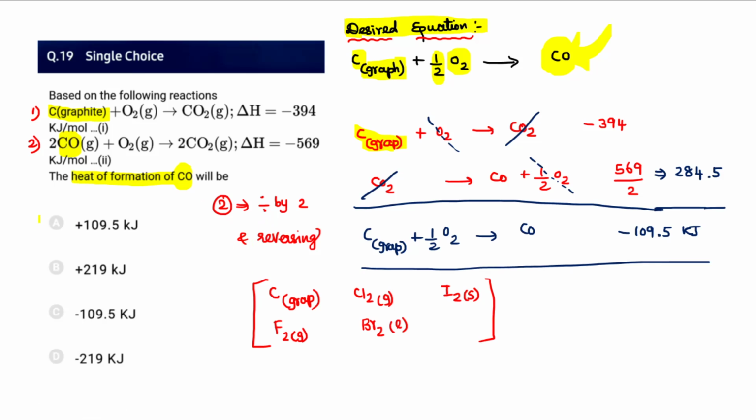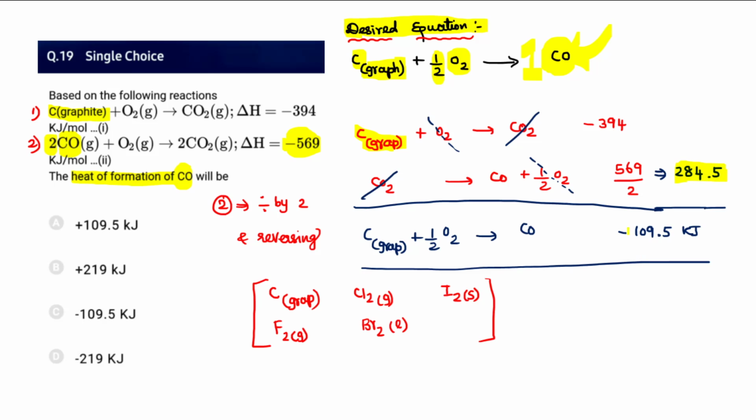When I'm reversing the equation, I'm also observing there are 2 CO, but for us, formation enthalpy requires only 1 mole to be present. So therefore I'm also dividing by 2. When I divide 569 by 2, and when I reverse the thermochemical equation, the sign has to change. So minus 569 becomes plus 569, which gives 284.5.